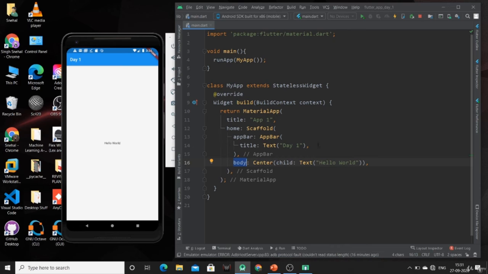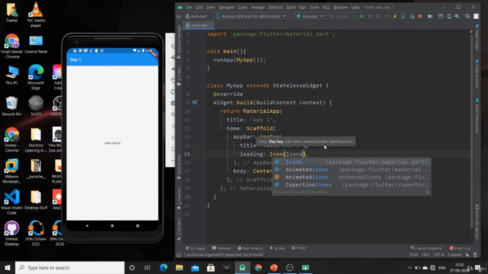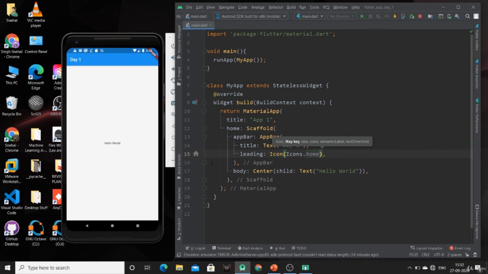Now whatever we want to display in our app, we can specify it inside this body part, and whatever we want to use in the top part of our app, we can specify it inside the app bar. Like I have specified the title property. Similarly, I can specify some icons also. Like in leading, I have created one icon widget. Inside that I am mentioning icon dot home. So this will create one icon of home at the left side of the title.